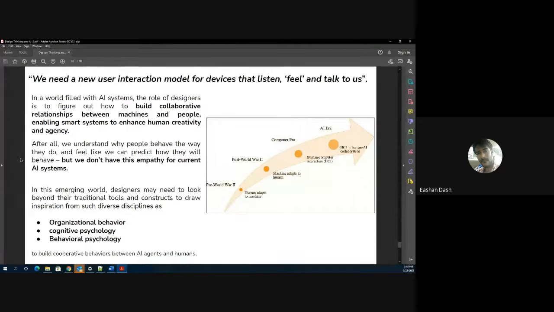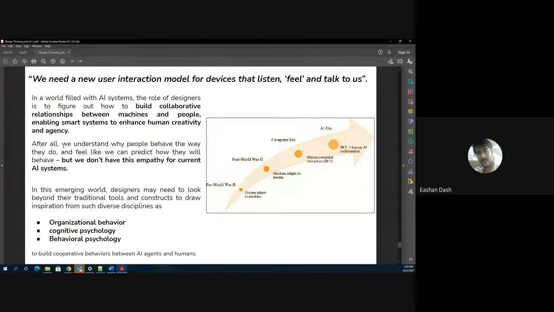So like I told you, if you want to summarize, the role of the designers in today's generation is to build a collaborative relationship between machine and people, enabling smart systems to enhance human creativity. So in no way can AI replace humans, but you have to decide how to design collaborative relationships between the machine and the people, right?